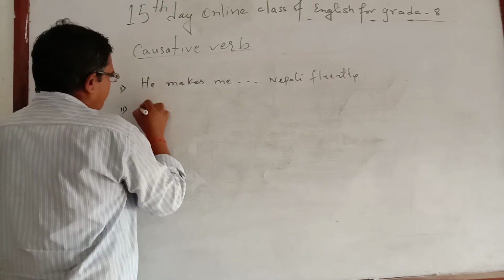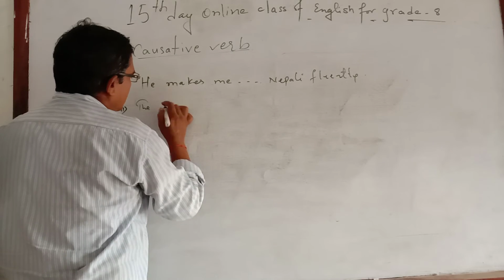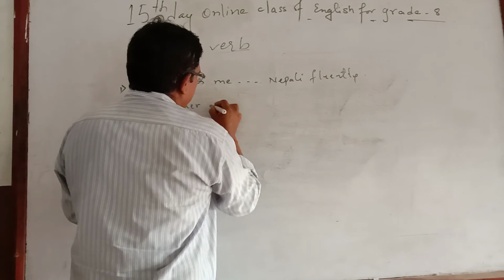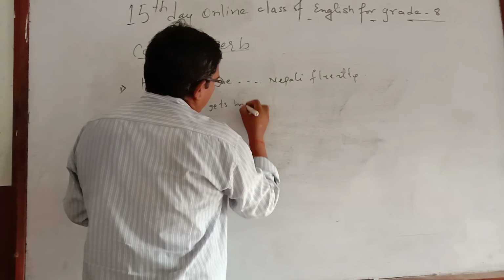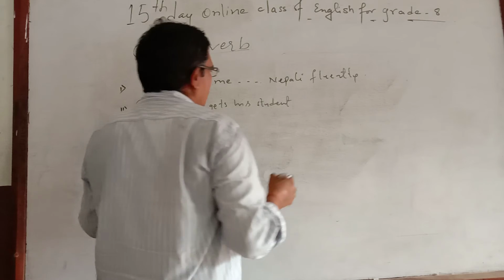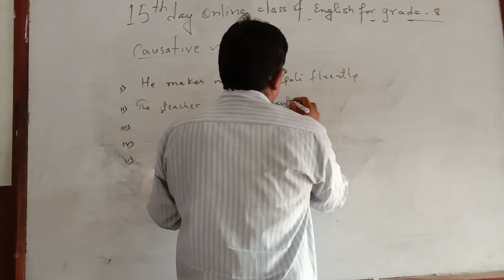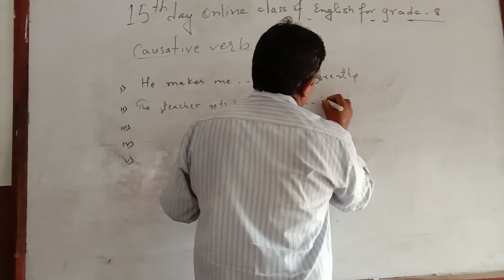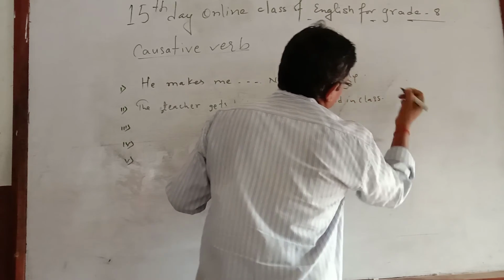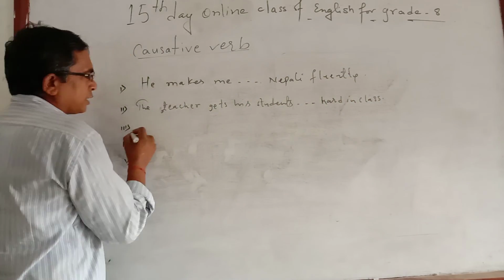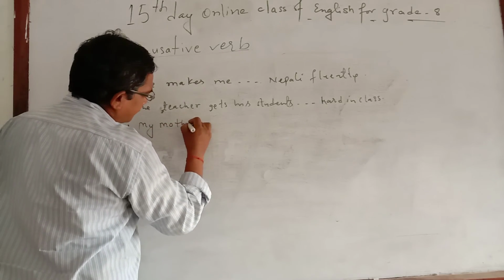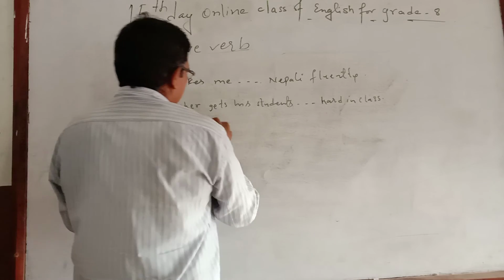Second: "The teacher gets his students ___ hard in class." Third: "My mother has me ___."